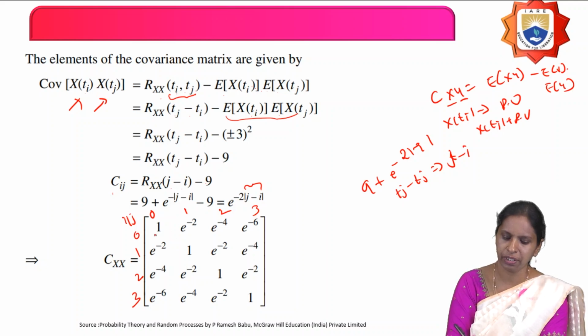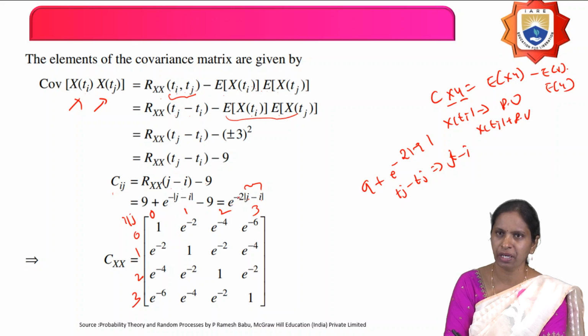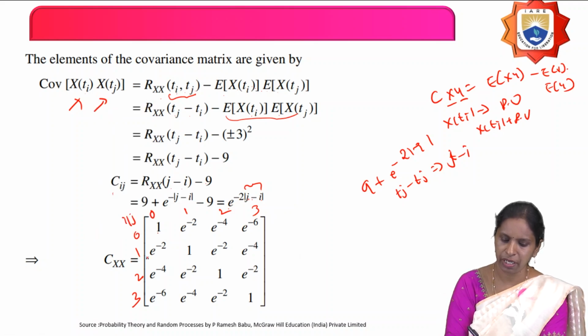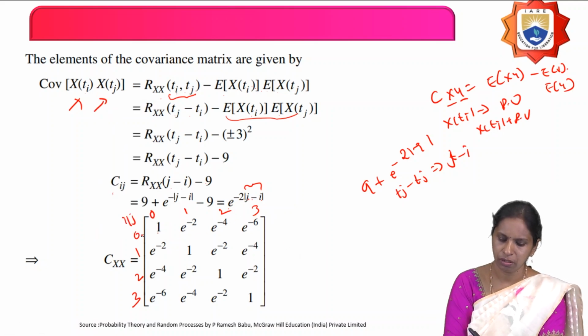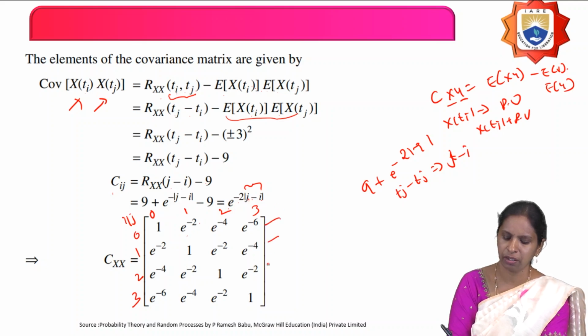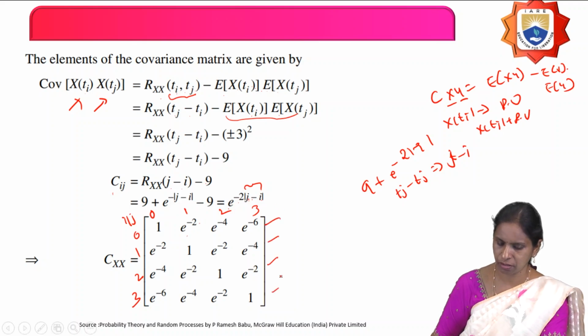Then what is the first row here? i is 0, j is 0. Then e power minus 2 into 0, nothing but e power 0. What is the e power 0 value? 1 here. Next row: here j equals 1, i equals 0. Then what can happen here? e power minus 2 into mod of 0 minus 1, nothing but e power minus 2. Like that, you can calculate the covariance matrix.